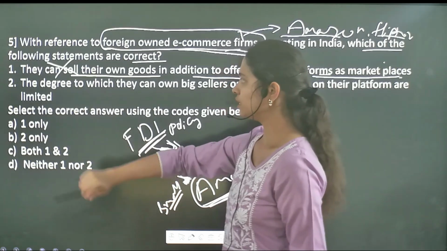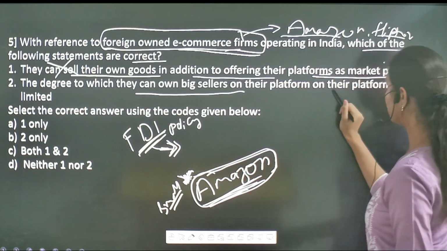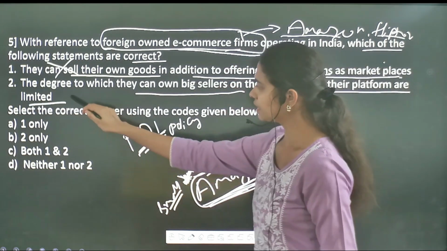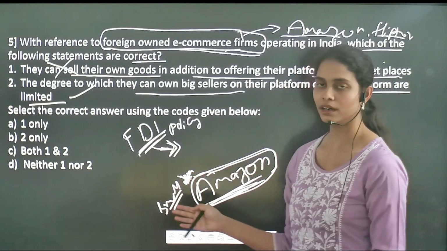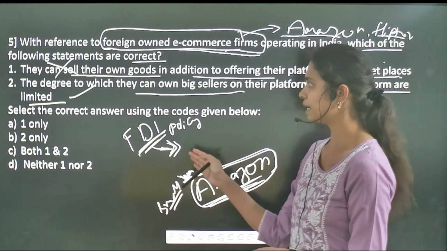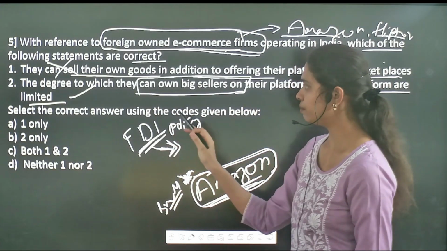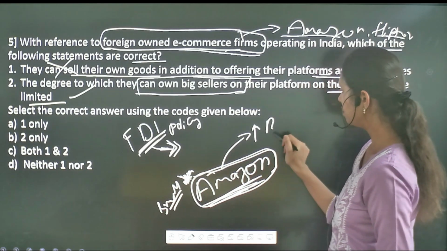If you see the next one: the degree to which they can own big sellers on their platform is limited. It is a correct statement. Why has the government made this kind of limitation? It is mainly because if the government does not keep this limitation, there will be a lot of big sellers.